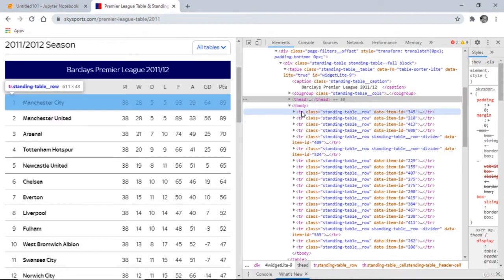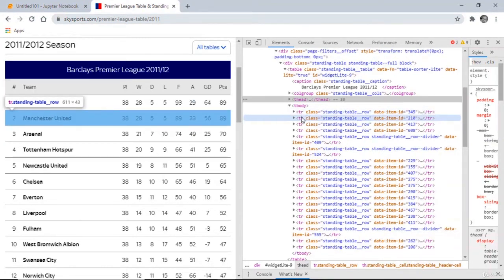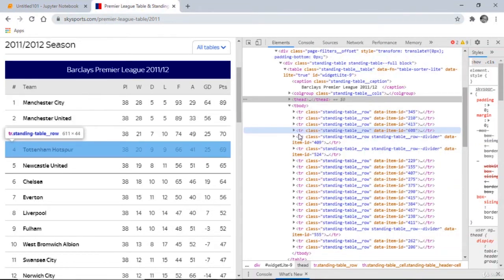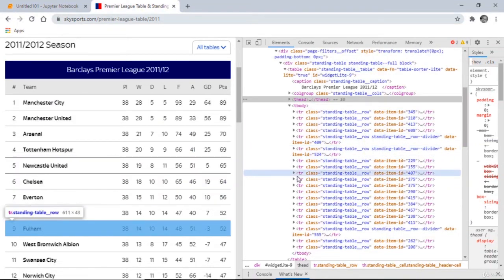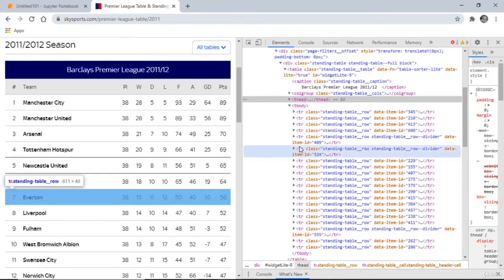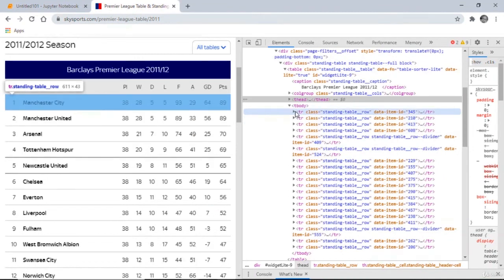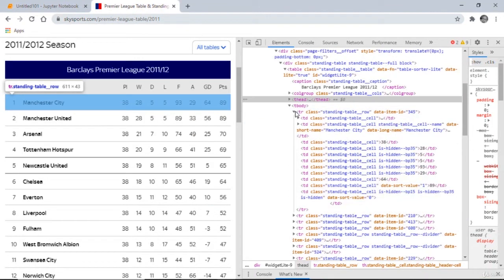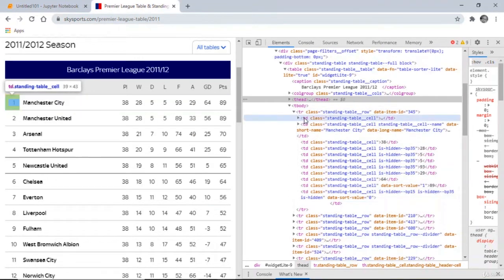Right, so we can see the first row. This is where we have Man City, Man U, Arsenal, Tottenham, and number 8 here we have Liverpool. All right, so inside those table rows we have other tags again.